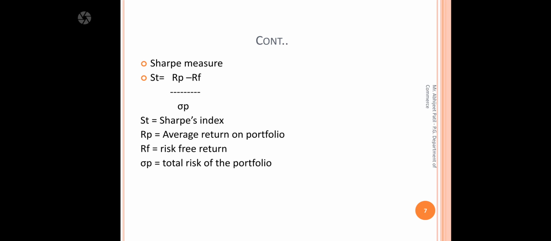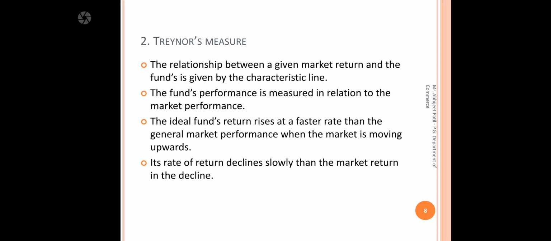We know about the Sharpe measure. It measures the risk-adjusted return, that is, the portfolio-generated return minus the risk-free asset return, and the whole thing is divided by the risk, which is measured with the help of standard deviation. Here we cannot consider the market risk, so that is denoted as Sharpe. Then the second measure is Treynor's.